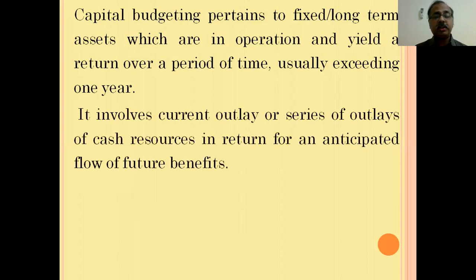It involves current outlay or series of outlays of cash resources in return for an anticipated flow of future benefits.